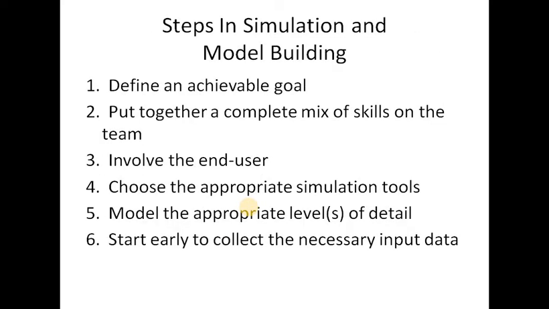So these are the actual steps in simulation and model building. If we are creating a simulation and model, we have to approach all these steps. First, we have to define the achievable, targeted goal. Second, we are putting all the skills onto the particular team. Whenever we use a team, we have to follow all the skills. Third, the involvement of the end user must be there. Fourth is the appropriate simulation tools. You have to choose the appropriate simulation tools. The perfection should be there.